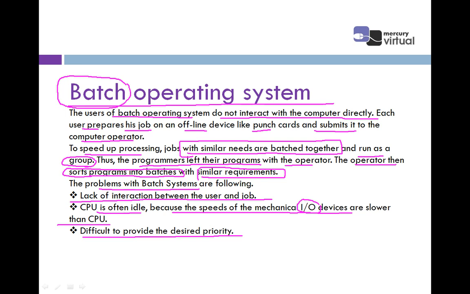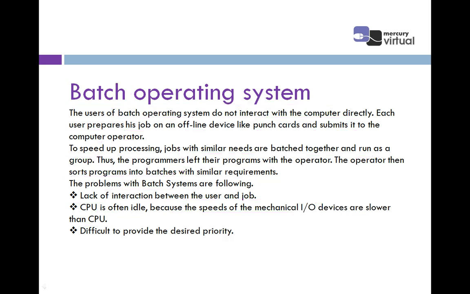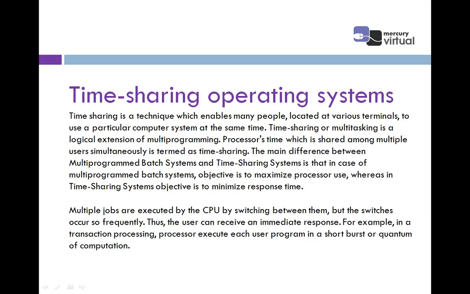Difficult to provide the desired priority means which batch is to perform first, then which batch second, third, and so on. It depends on the priority, and this is also a main limitation of the batch operating system. Clear? Now let's see another category of operating system, that is your time sharing operating system.